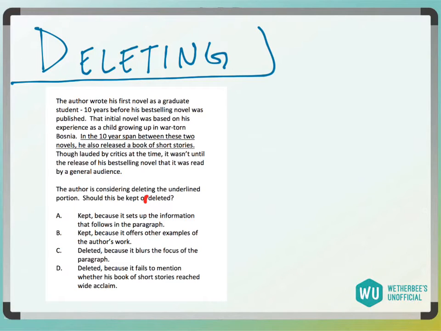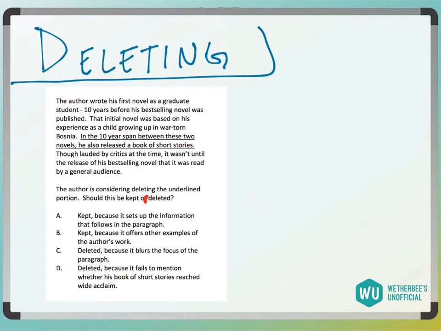Okay, so let's read the paragraph, kind of summarize it. The author wrote his first novel as a graduate student, 10 years before his best-selling novel was published. That initial novel is based on his experience as a child growing up in war-torn Bosnia, right? Then, in the 10-year span between these two novels, he also released a book of short stories, right?